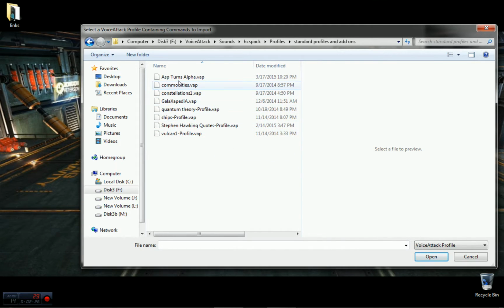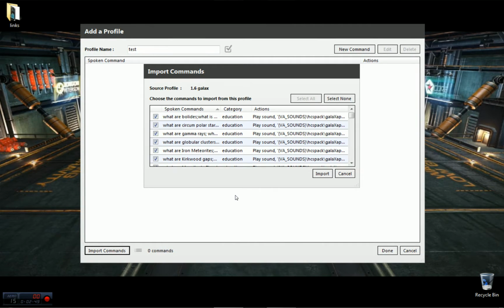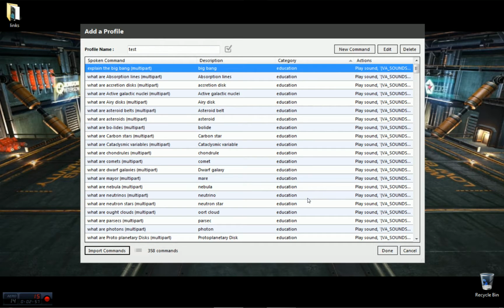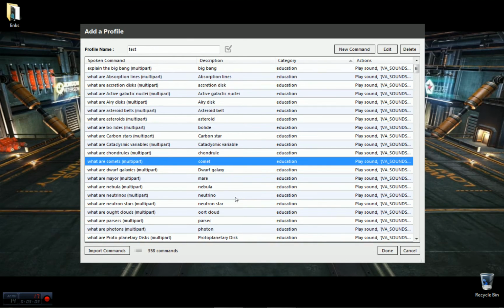I don't know what this ASP turns alpha one is, but here's commodities, constellations, Galaxypedia, quantum theory, information about the ships, Stephen Hawking quotes, and their Vulcan profile. Now we can install all these if we want, but let's just do the Galaxypedia right now. So we'll say open. Shows us what these are going to look like. It categories education. Let's import all of them. And now we have 358 commands set up in VoiceAttack.